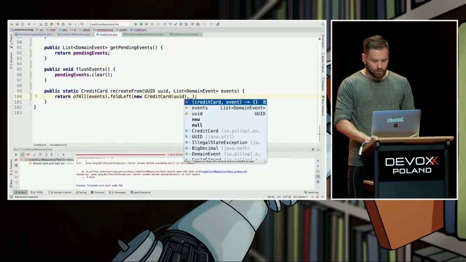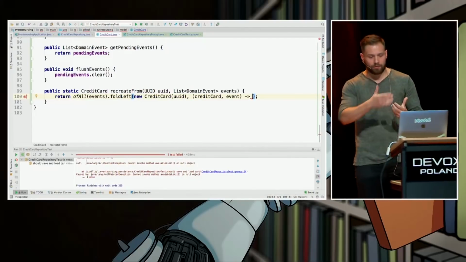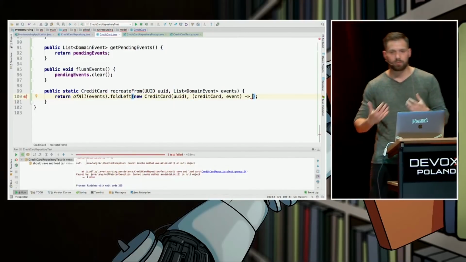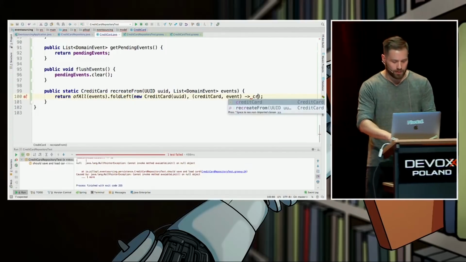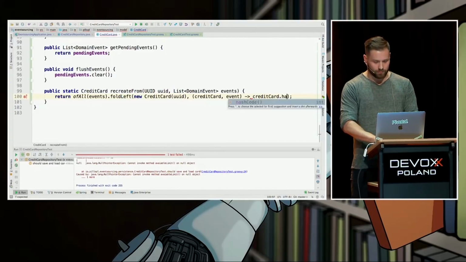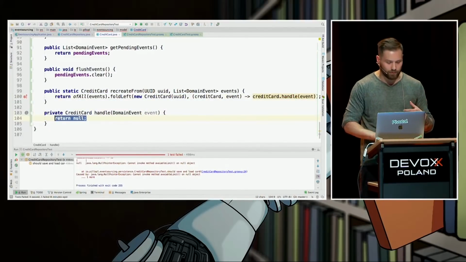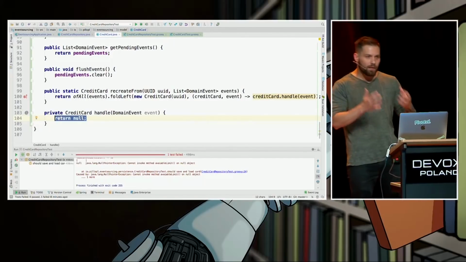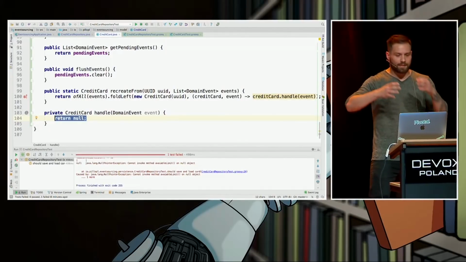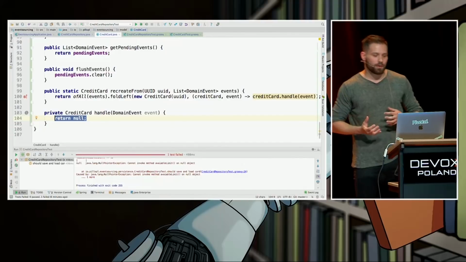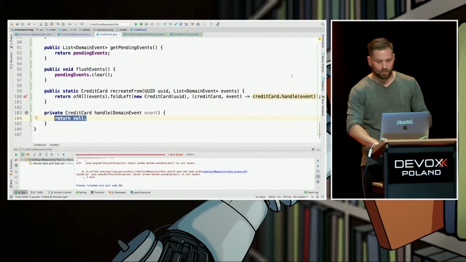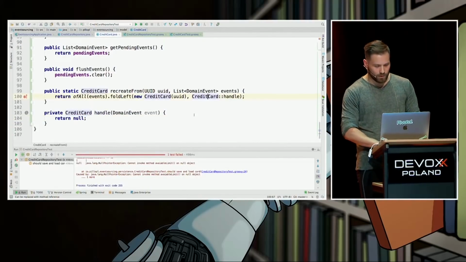And now, here goes the lambda. Credit card event, how do we mutate based on this event? So let's write a method called handle event. We have to create this method. And the signature of this method tells it all. It's a method on a credit card which takes event as an argument and returns credit card. I think we can simplify that.